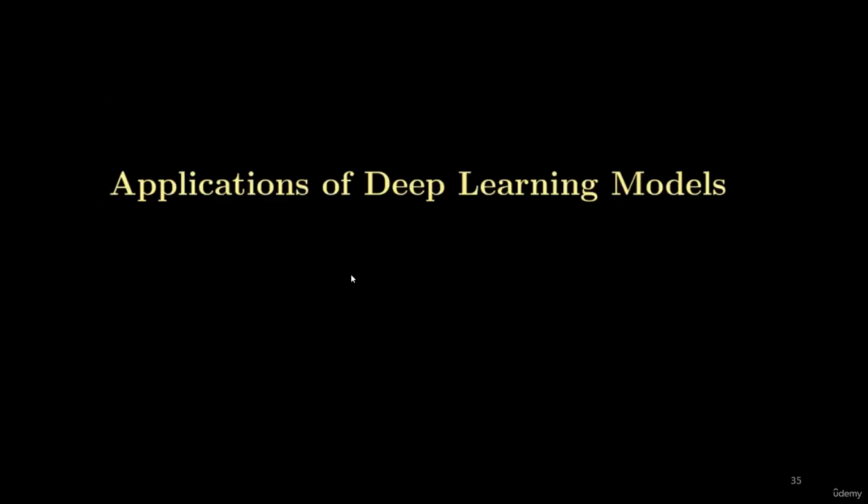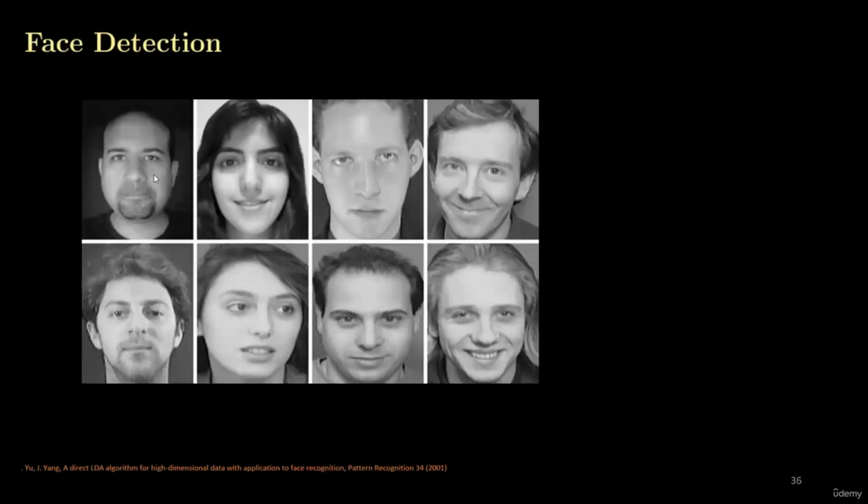Now, what are the applications of a deep learning model, and what have we achieved with the help of deep learning models? With the help of deep learning models, the performance of face detection has been improved. Face detection is the problem where we have to detect the face in an image. Previously, with classical methods, our accuracy was not as good as it is now with the help of deep learning models. So the first achievement is that now we have a face detector based on a deep learning model whose accuracy is close to 100%.